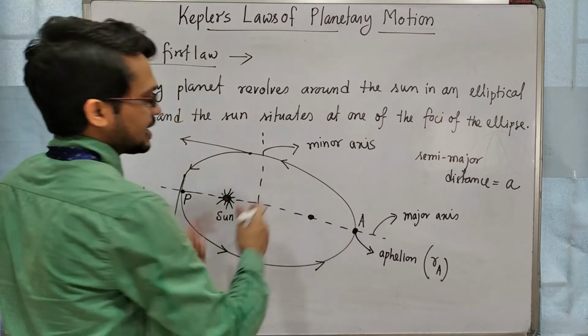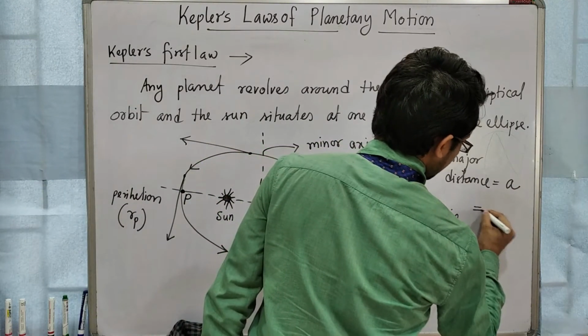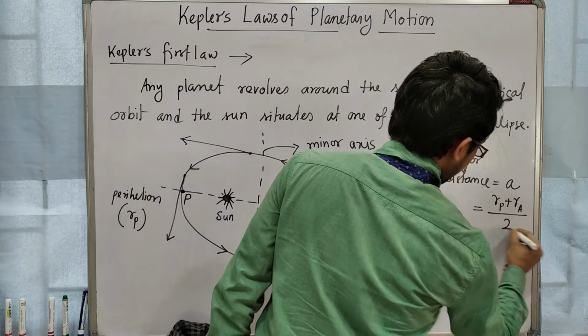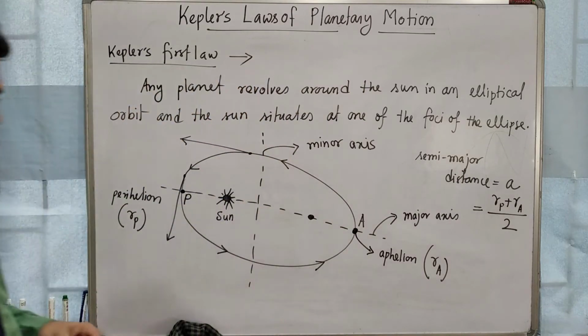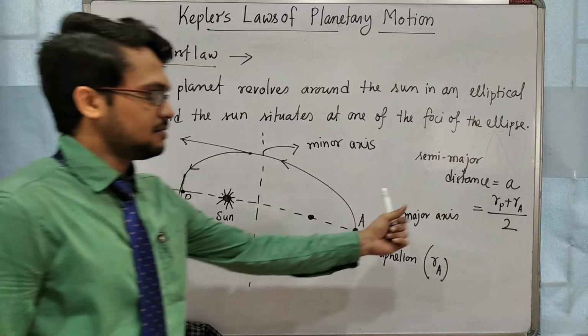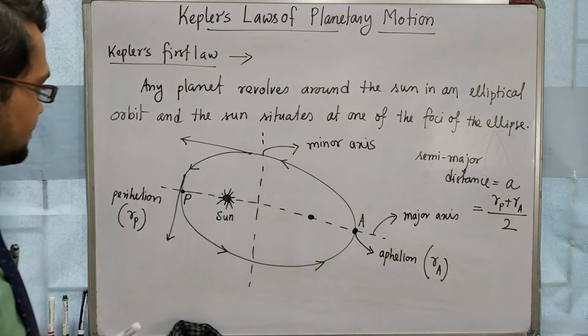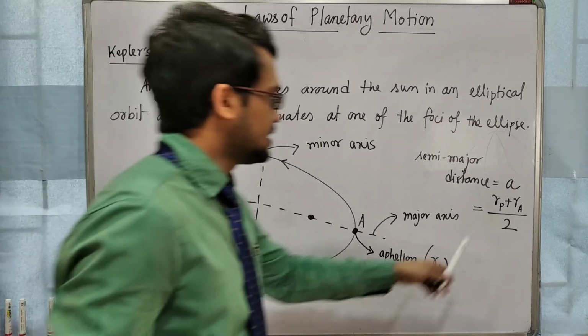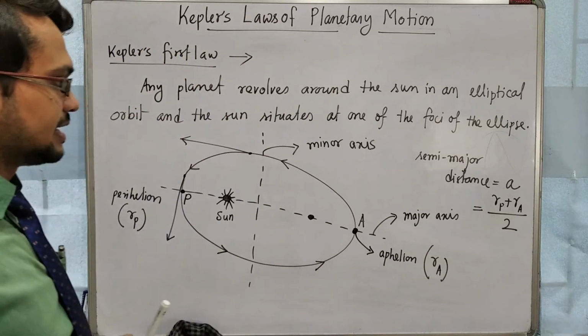A will be (RP plus RA) by 2. Clear? So this is Kepler's first law, and a few points I am writing there. I am not going into details of the ellipse, motion, all these things. Here RP, a few things you will get.